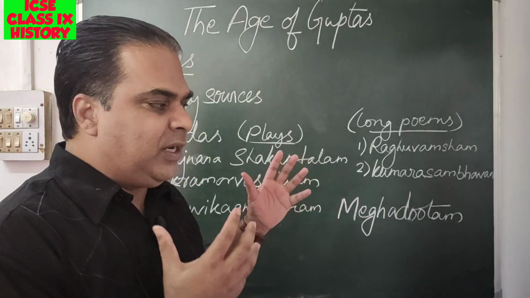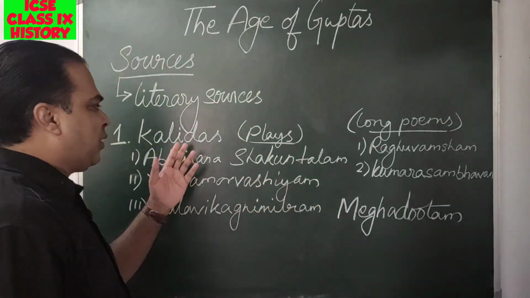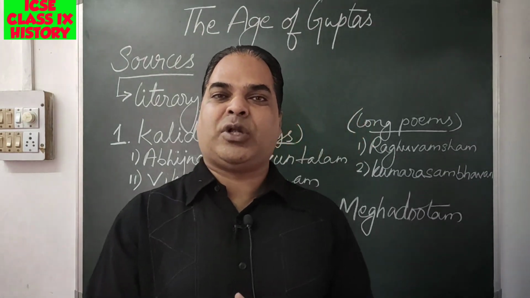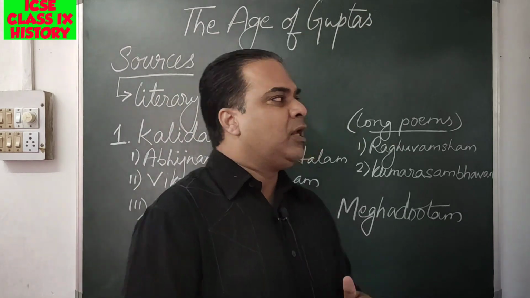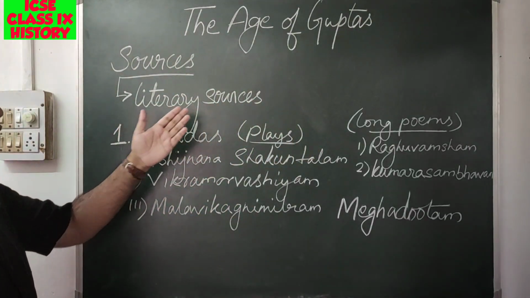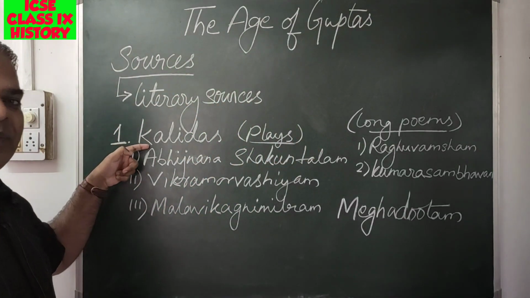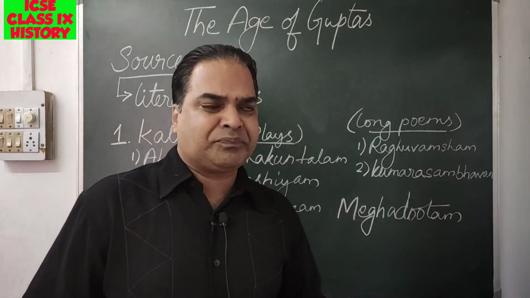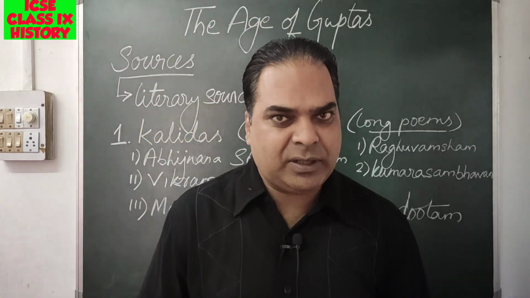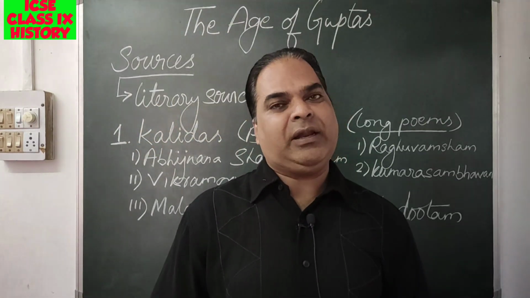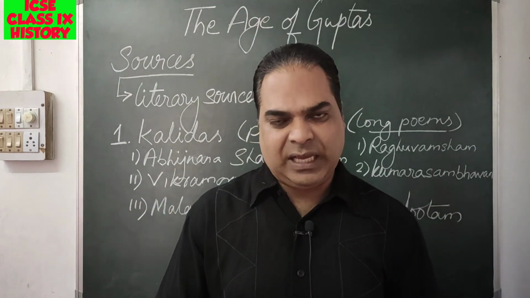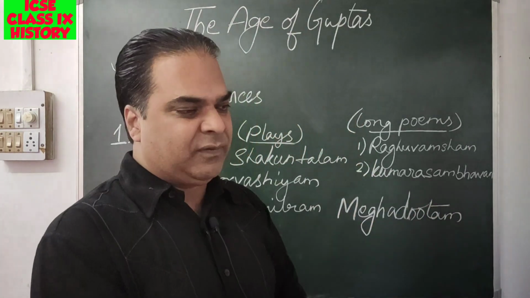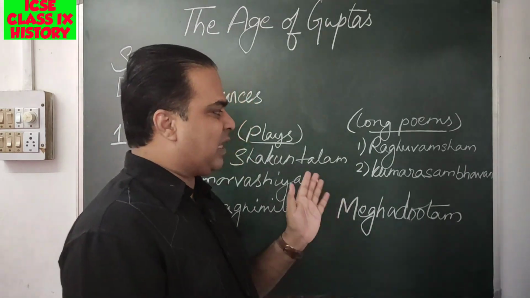In order to know more about the Gupta empire and the rulers, we need to focus on the literary sources of that time. Let us start first with the literary sources, and after that we will deal with archaeological sources. The first one is the works of Kalidasa. Then we'll discuss the accounts of foreign travelers, Fa-hien and Hiuen Tsang, who visited India. They also gave us a lot of information from their visits and documents. That also we'll discuss after this.